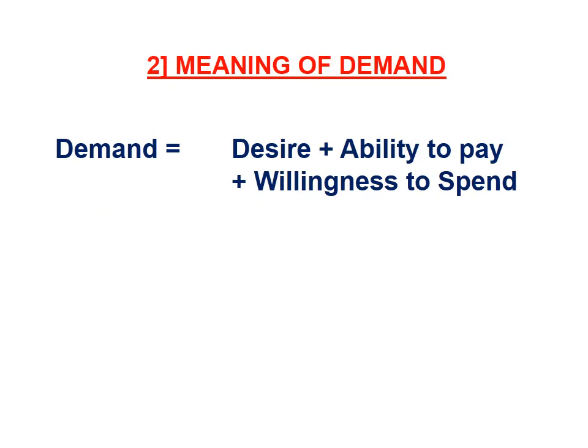Let us see the meaning of demand. Here formula is given. Demand is equal to desire plus ability to pay plus willingness to spend. Suppose at this moment I want to purchase a bungalow worth rupees 4 crore. This is my desire at this moment, but my ability to pay and willingness to spend are absent. So that is only desire or wish or dream to me. That is not a demand in economics. So what is a demand in economics? Demand is an effective desire which is backed by ability to pay and willingness to spend.